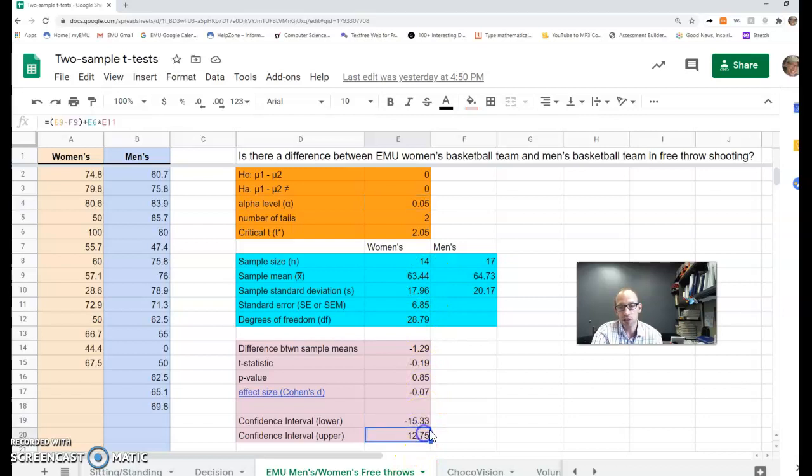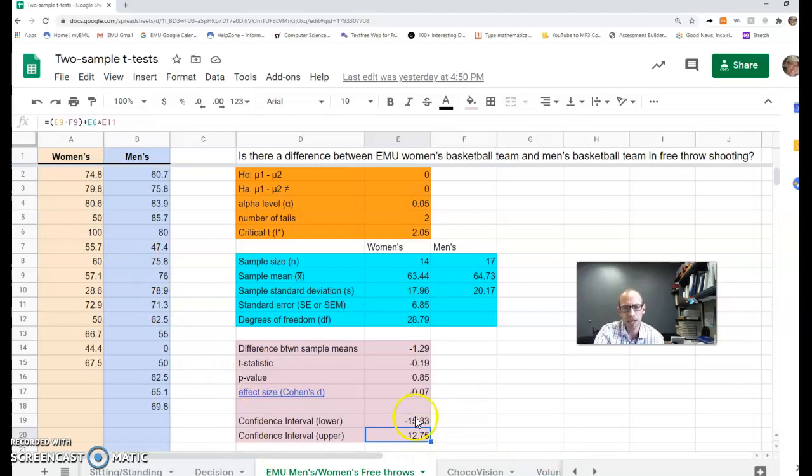The confidence interval shows you a little bit about how uncertain we are. We're 95% confident that the women's average is somewhere between 15 points below the men's average and 12 or 13 points above. So it could be that the women have quite a bit higher free throw shooting percentage. We just don't have enough data or evidence in our two samples that there is a difference. And if there is a difference, we don't know in which direction it might be.